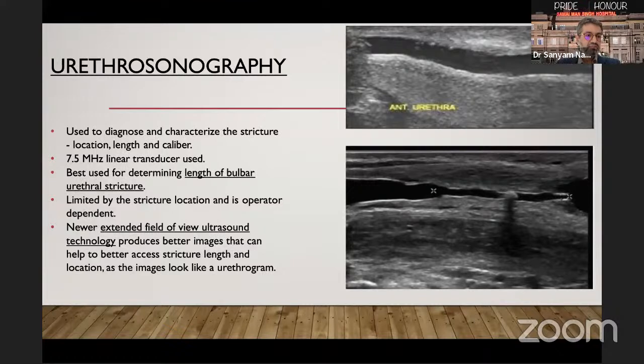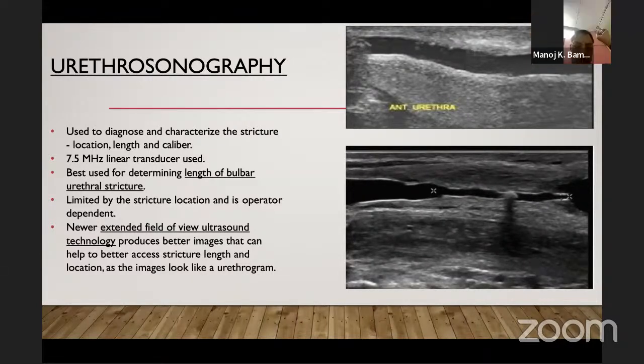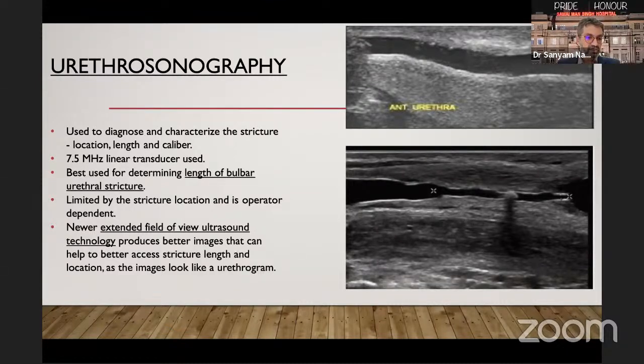Urethrosonography tells us about the location, length, and caliber of the stricture. A 7.5 megahertz linear transducer is used. It is best used for determining the length of a bulbar urethral stricture. It is limited by stricture location and is very operator dependent. A newer extended field of view ultrasonography produces better images which can help to better assess stricture length and location, as the images look exactly like a urethrogram.